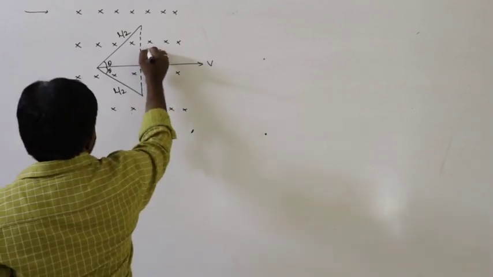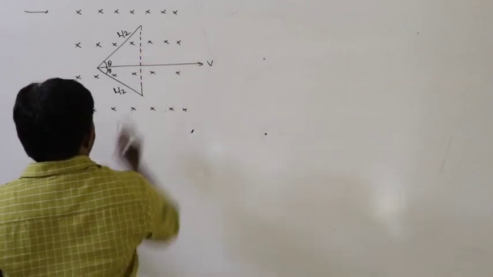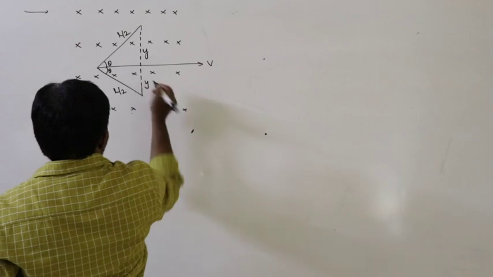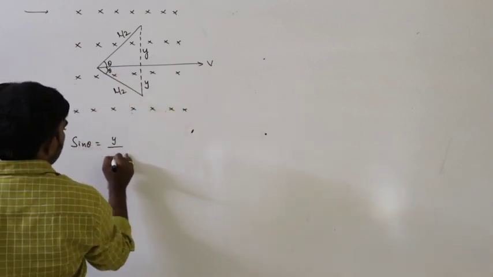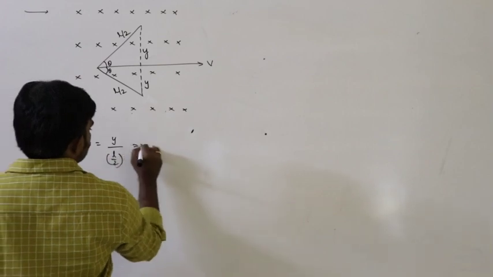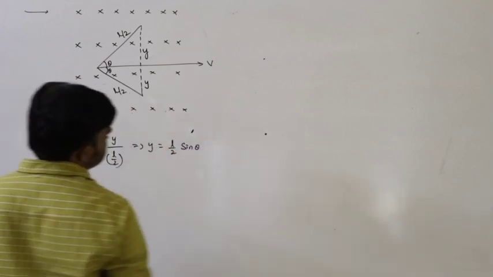So let us say it is Y, and it is Y. From the diagram, sin theta is equal to Y by L by 2, opposite side by hypotenuse. So from this, Y is equal to L by 2 sin theta.